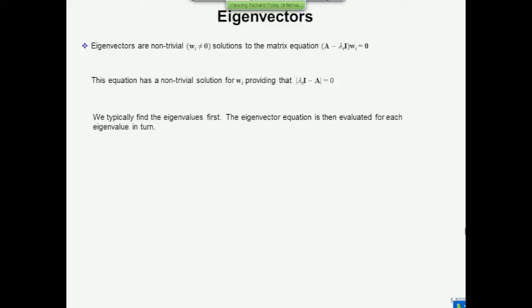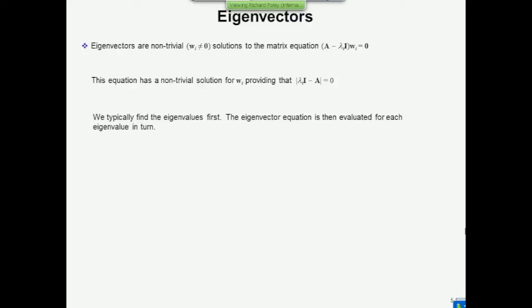That one's not allowed. That's called a trivial solution. And you're looking for non-trivial solutions, meaning you're not allowed to make w_i 0. A vector which satisfies this is said to belong to the null space of A minus lambda I. And there's a nice little function in MATLAB called null, which I'll show you in a moment, which allows you to calculate these eigenvectors.